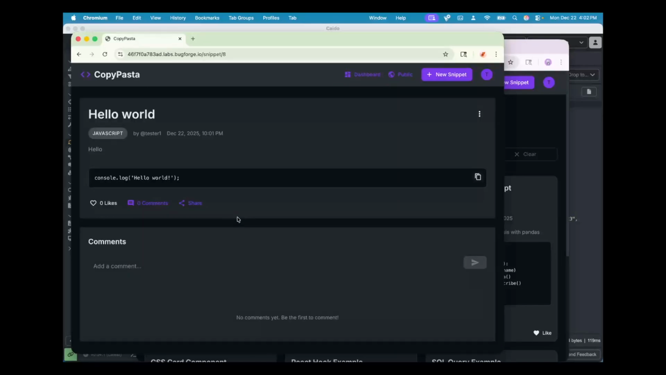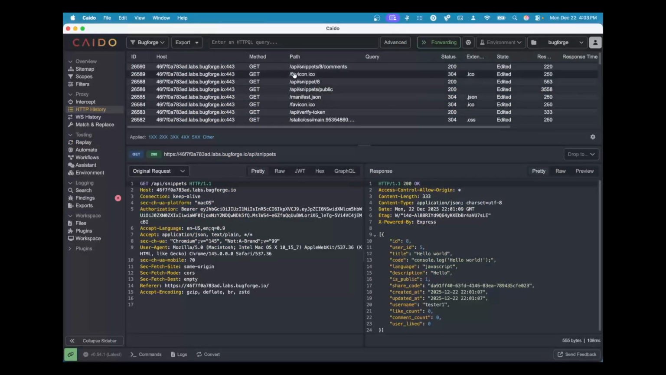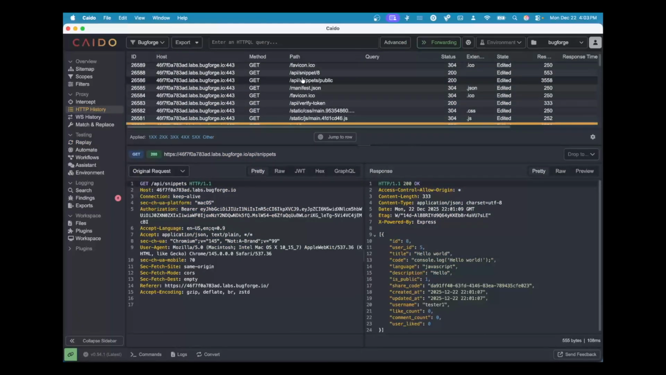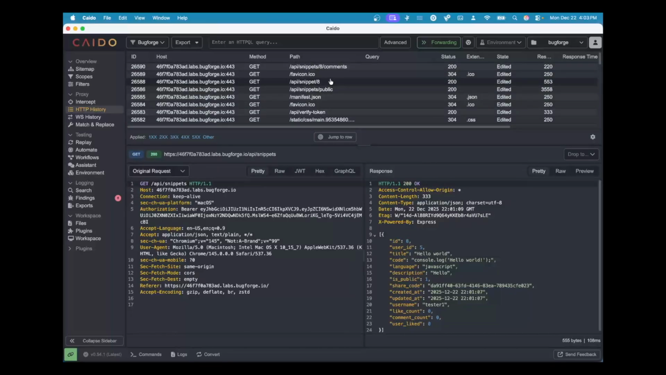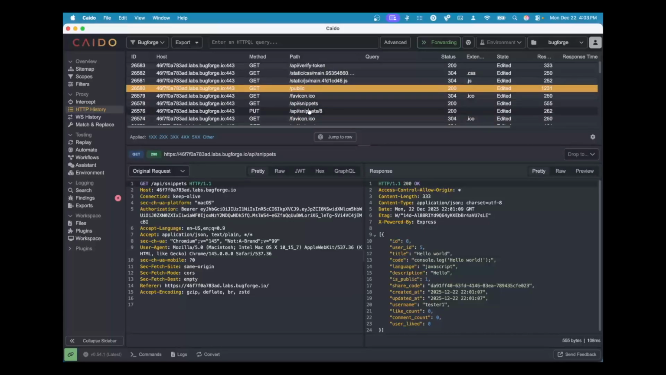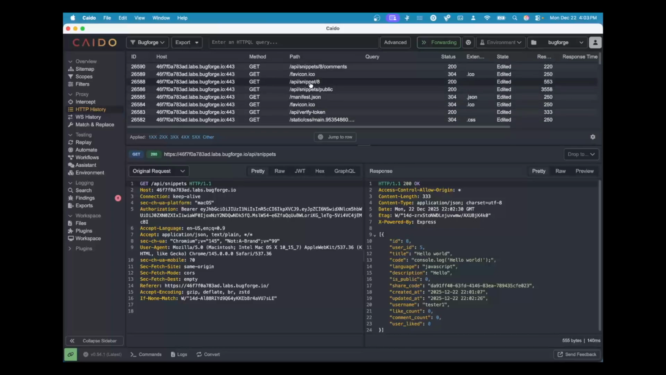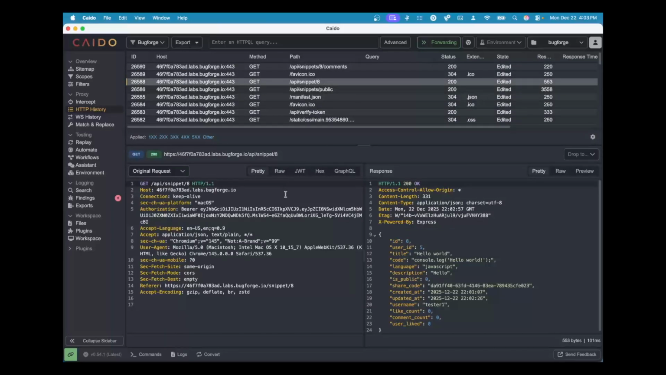So what I'm going to do though is I'm going to view that snippet and then come over to my proxy. And sorry, I got distracted there real quick. There was a noise in the background.